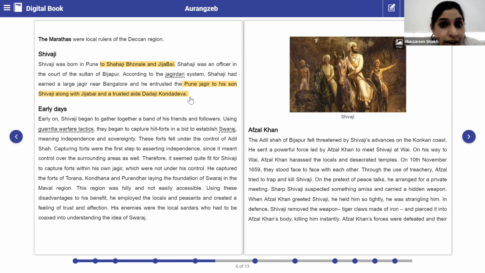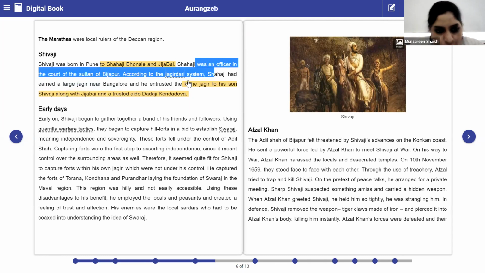And where was his father at that time? In Bangalore. Okay.